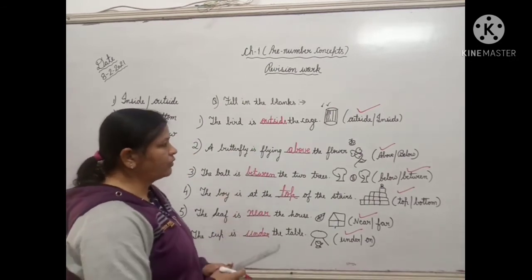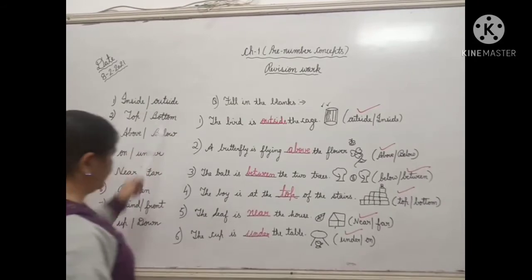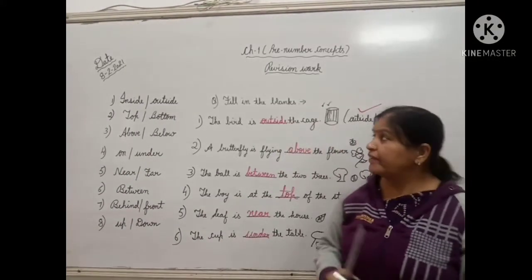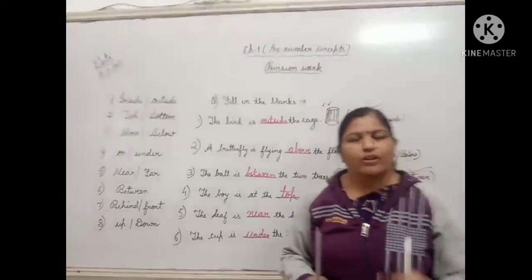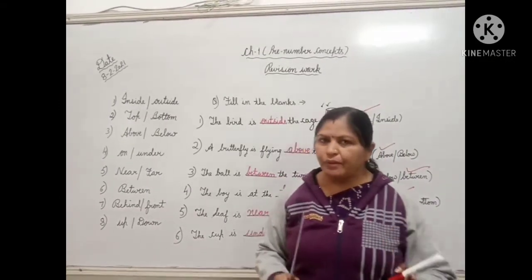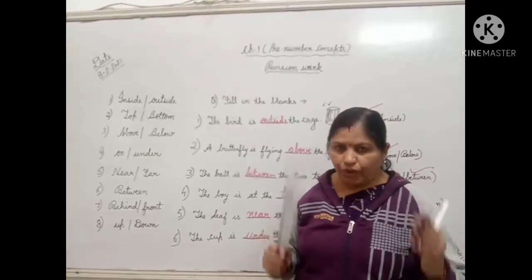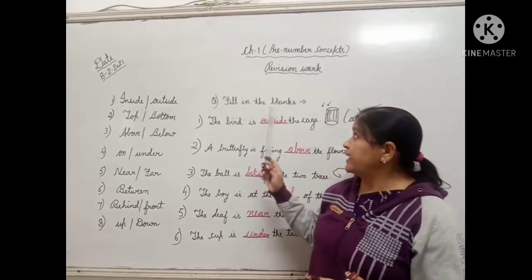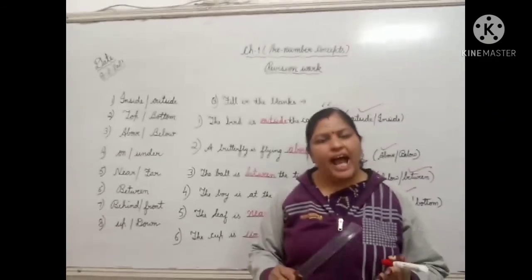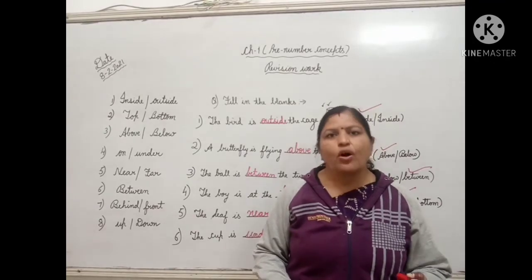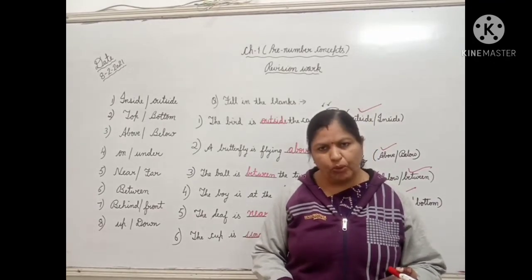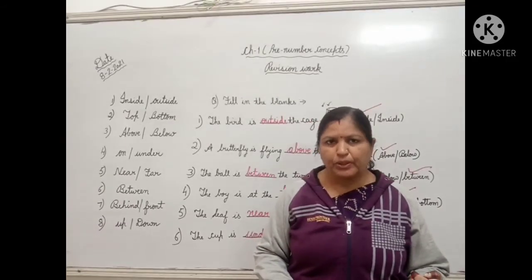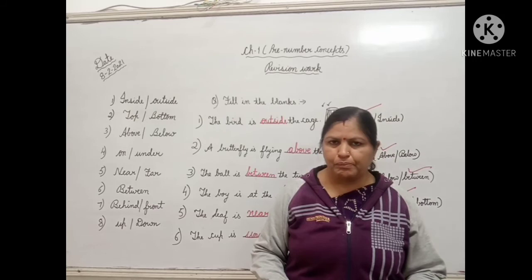Clear, children? So these are the fill in the blanks related to all these topics. So I hope it is clear to you. Chapter number 1, revision work, pre-number concepts. Now children, what you have to do: watch this video very carefully and do the practice of chapter number 1, pre-number concepts, as I am going to take the revision test on Tuesday and Wednesday, both days, of chapter number 1. So watch it very carefully and do the practice of it.